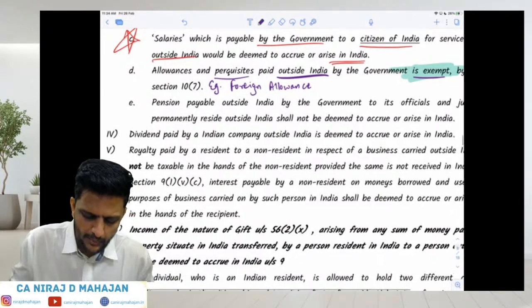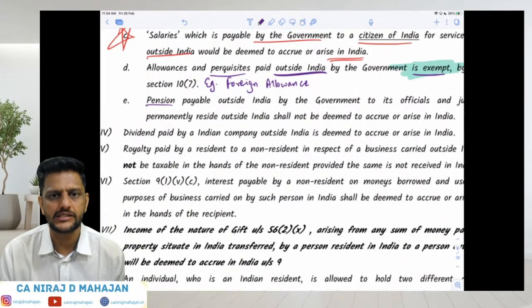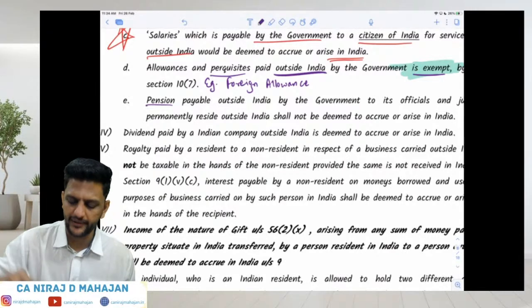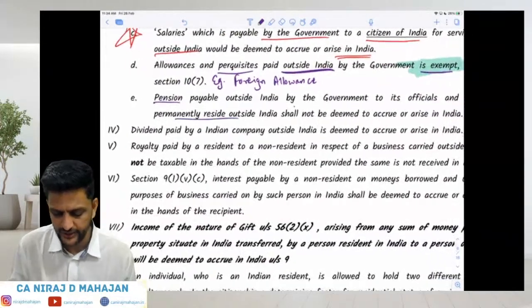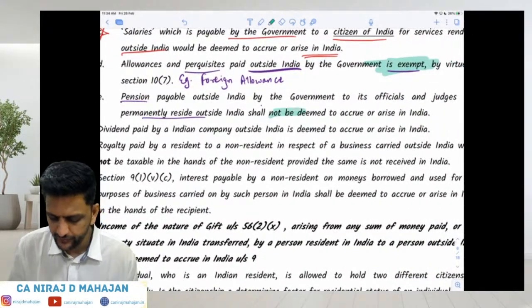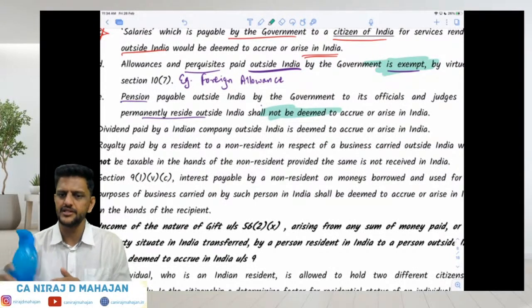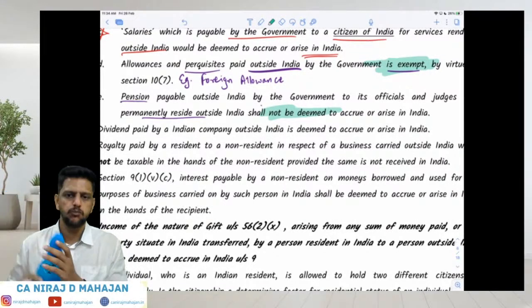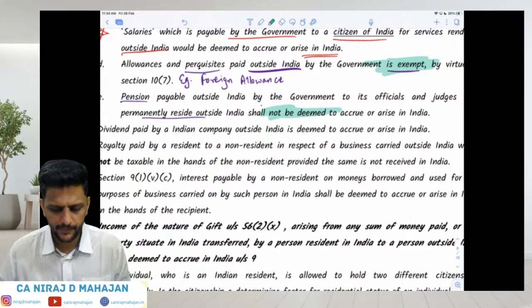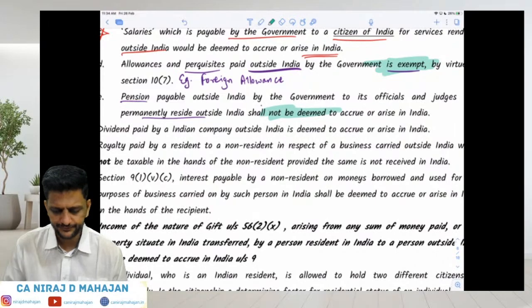Then pensions. Now, pension is given by the government to retired government employees, right? So pension payable outside India by the government to its officials and judges who now permanently reside outside India shall not be deemed to accrue or arise in India. So here some kind of exemption, benefit is given. Got it, clear, everybody? Yes or no? Tell me, are you understanding or not? Fine till here?